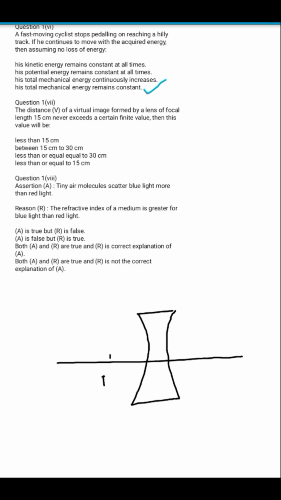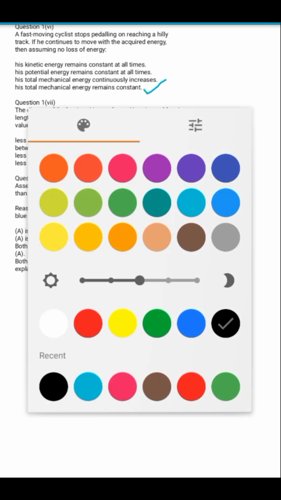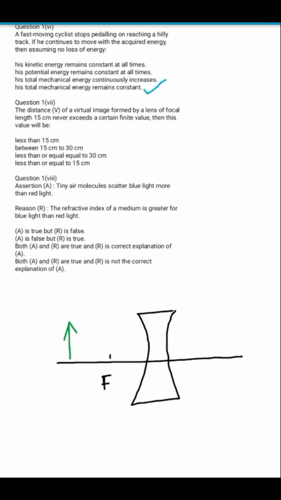If this is the focal length, let's imagine I am placing the object somewhere here. The first ray will move parallel to the principal axis and it will diverge, and if I produce it backwards, it will pass through the focus. The second ray will pass through the optical center. So the image will be formed here, right? So what do we see? In any case of the position of the object, the image will always be formed between the lens and the focal length. The position of the image will never exceed the focal length, right?